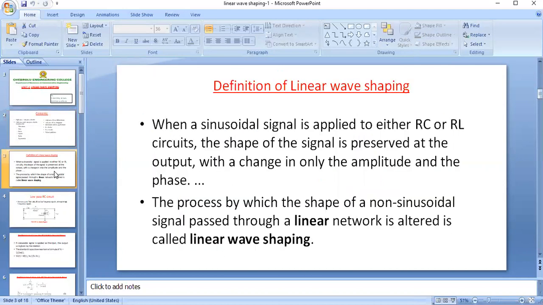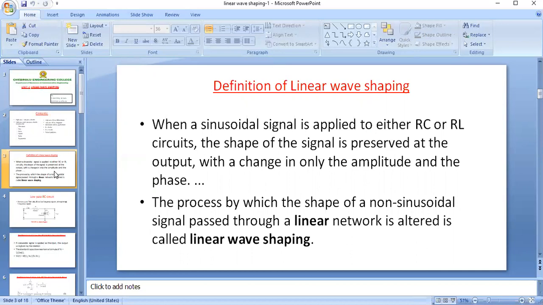First, what is linear wave shaping? I already told you. When a non-sinusoidal signal is passed through a linear network, which is made with resistor, capacitor, and inductor, linear components, and it alters its shape, that is nothing but linear wave shaping.